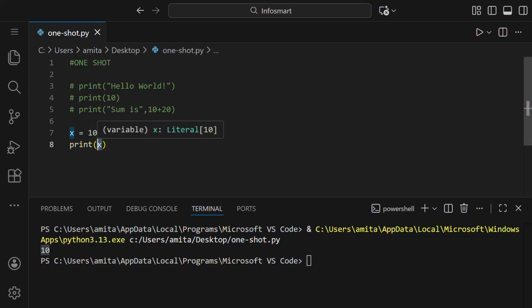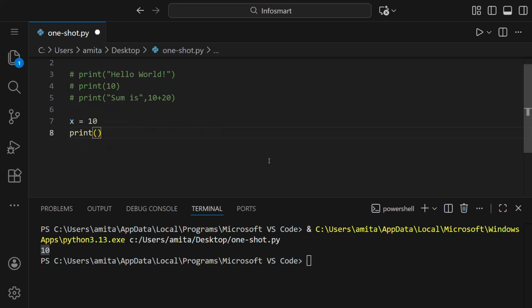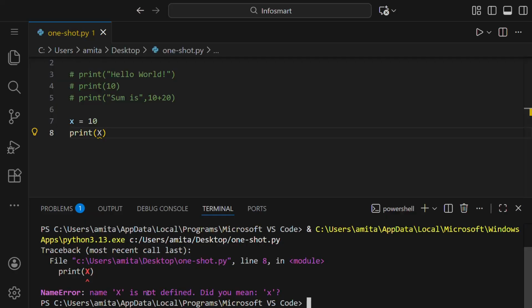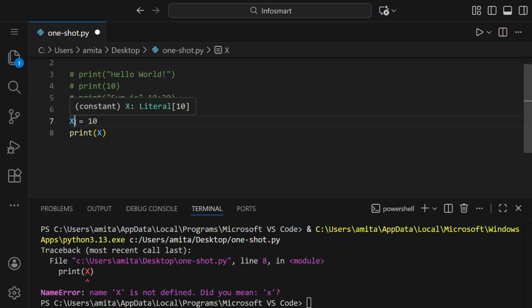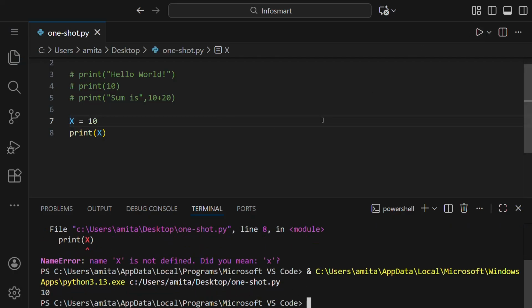If we say to print capital X, then you can see name capital X is not defined. This is because Python is a case sensitive language, so whatever the case of the variable is, if it's lowercase then we have to print in lowercase only. If we have taken the variable in uppercase, then here it should be the same. So you can see now it has printed correctly.